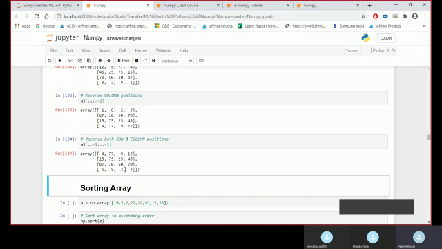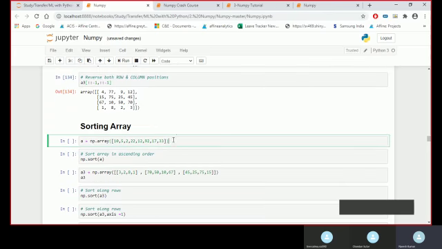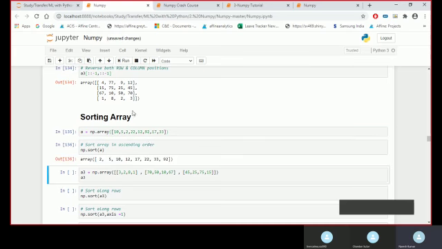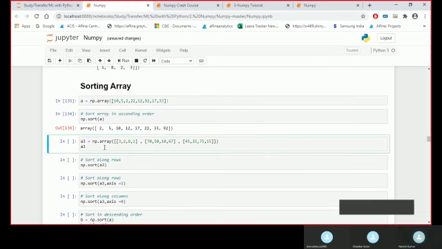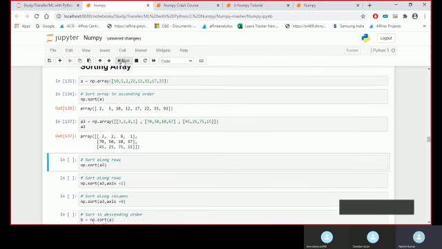For sorting an array, we have the sort command, where we can sort the array. By default, it will sort in ascending order only. Similarly with a 2D array, it can sort the array.